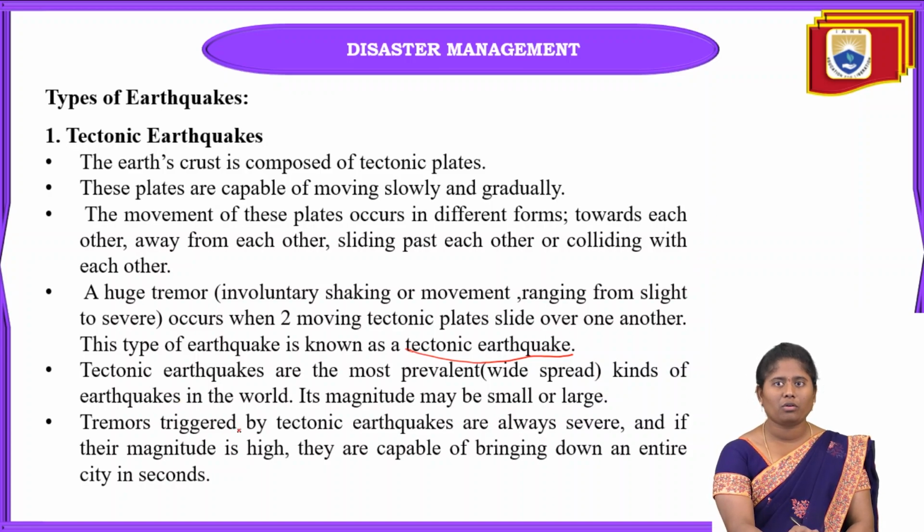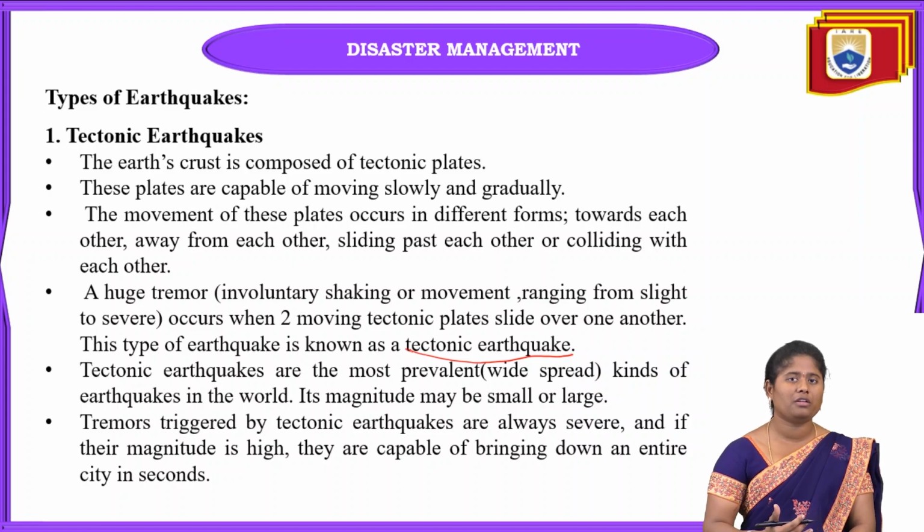Mainly this tectonic type is the most widespread kind of earthquake in the world. Maybe the magnitude may be small or large. We cannot imagine how much magnitude it is going to occur at, or at what intensity it is going to occur. We don't know the exact magnitude. These earthquakes are natural disasters. We don't know at what time and what place it is going to occur. We don't know anything. The magnitude may be small or large.